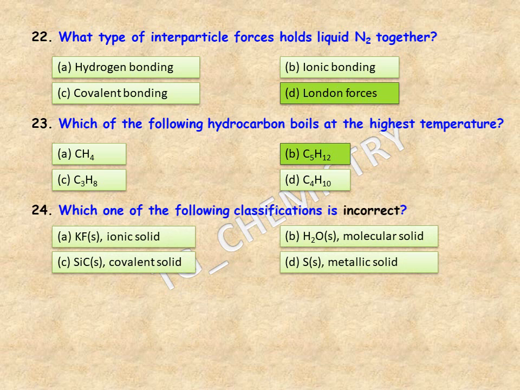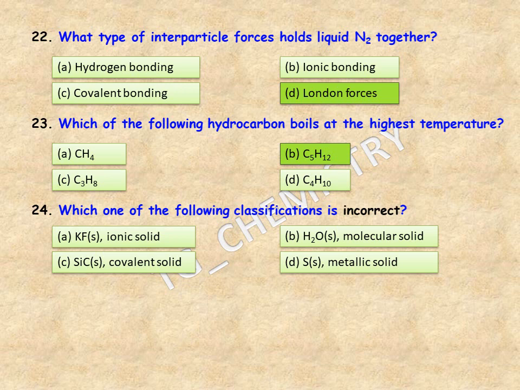Next question is, which one of the following classifications is incorrect? Mind it, which one is incorrect? Options are KF, potassium fluoride, which is solid, and this is an ionic solid. Option B, H2O, which is in state of solid, should be a molecular solid. Option C, SiC, that is silicon carbide solid, is a covalent solid. And option D, sulfur, which is in the solid form, will be a metallic solid.